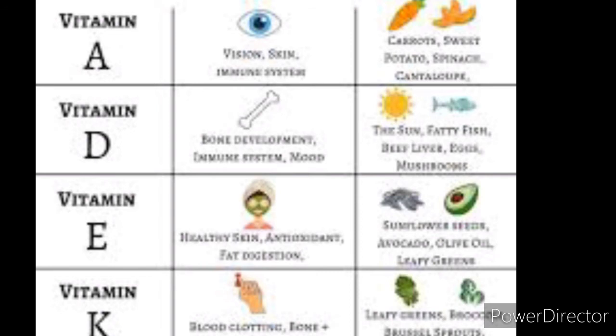Then vitamin E, it is otherwise called tocopherol or the anti-sterility vitamin. It is an antioxidant. It keeps the skin healthy by reducing the process of aging. If defective, it causes sterility in animals, then ruptured RBC cells. Then vitamin K, it is an anti-hemorrhagic vitamin. It is required for the synthesis of prothrombin in the liver.